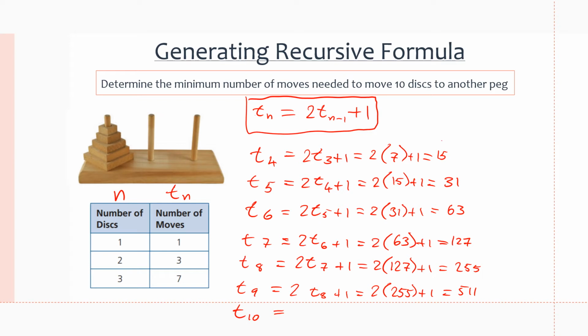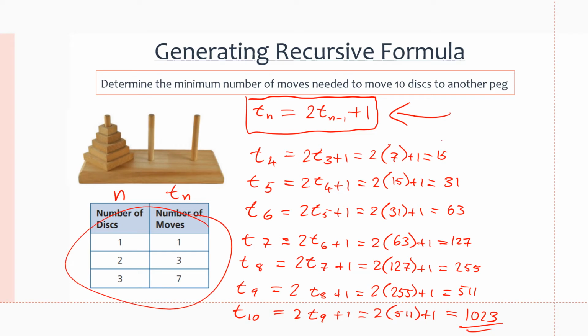Now to calculate for t10, we again do 2 times the previous term, which is t9, plus 1, which is going to get us 2 times 511 plus 1, which is going to be 1,022 plus 1, 1,023. So to move 10 disks from one peg to another, we're going to need 1,023 moves. But the important thing to take away from this problem is the fact that we found our recursive formula through reasoning using this table that was given to us.